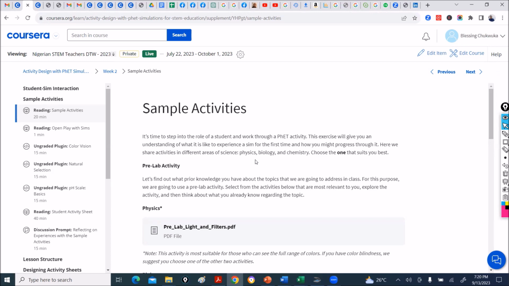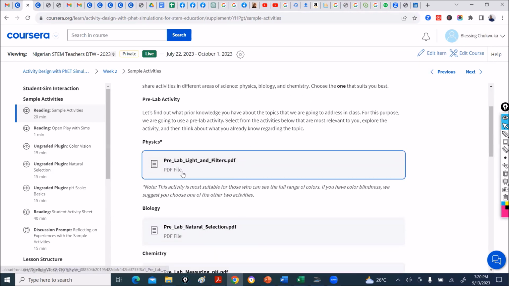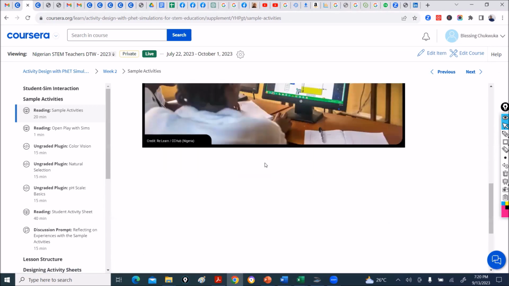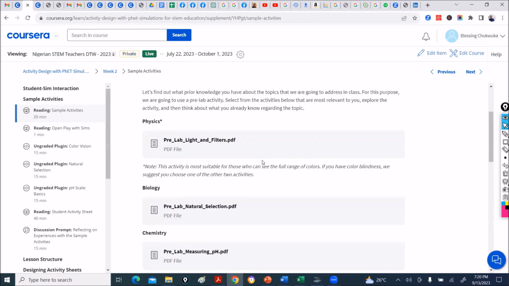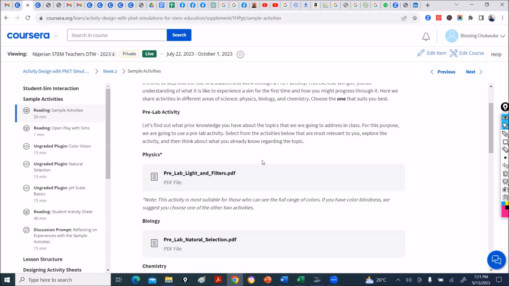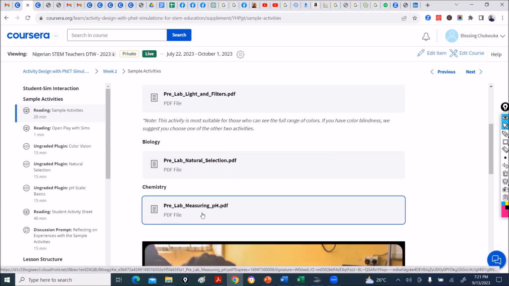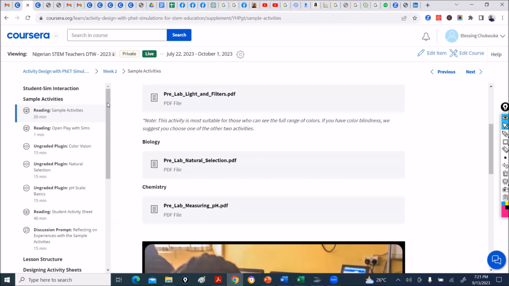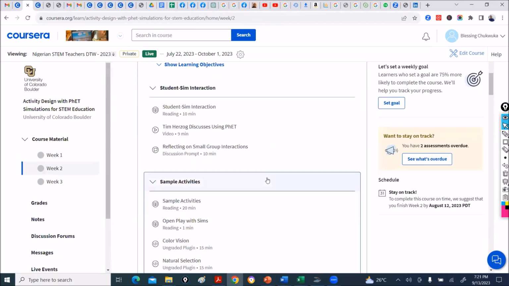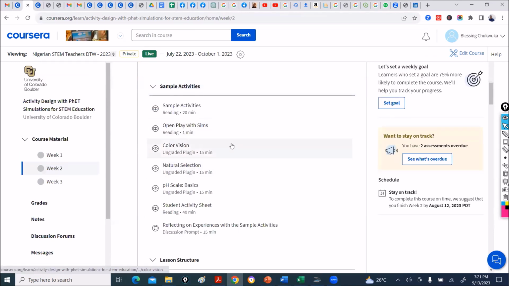So choose one. If you're a physics teacher, pick the physics course and go through. This is the topic for physics: lab and filters. It is only everything on lab and filters you should go through. Are you with me? If you're in biology, it is natural selection. If chemistry, measuring pH. Those are the activities you should go through. Back here, as a physics teacher, you would go through color vision.